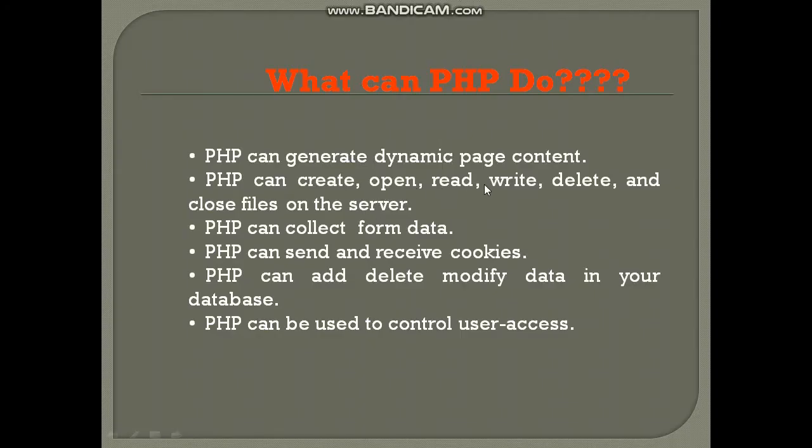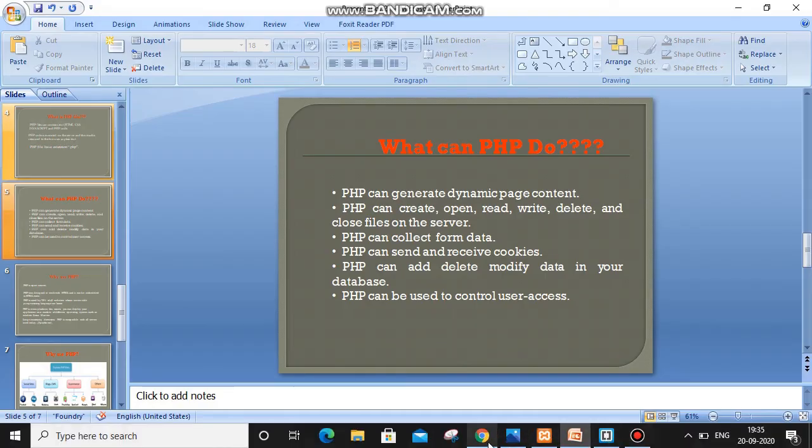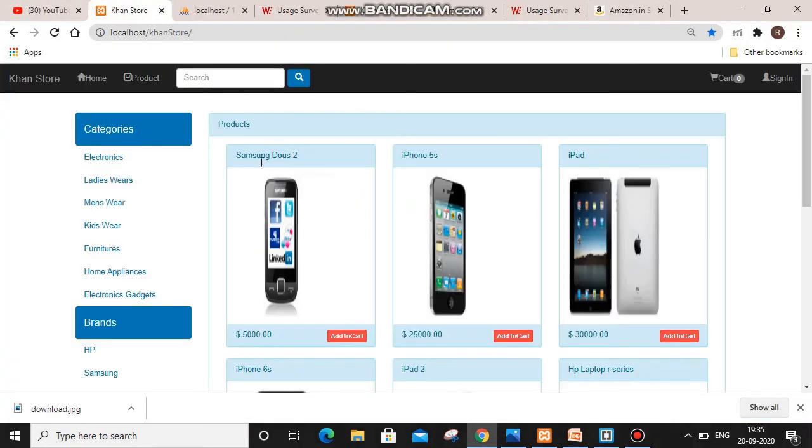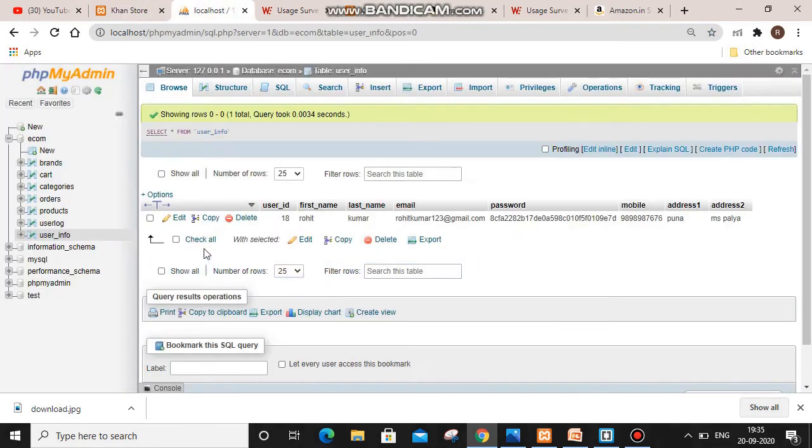PHP can create, open, read. Yes, all these points we can do. PHP can collect form data. We saw in our previous video, one user, Rohit, who had logged into that site for buying a cell phone. You can see that in our database this Rohit has been added. I will show you. Now you can see that Rohit has already been registered here. So the data has been collected, and you can understand how important phpMyAdmin is.